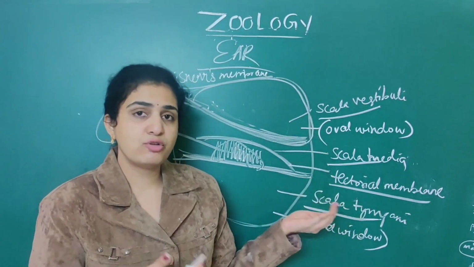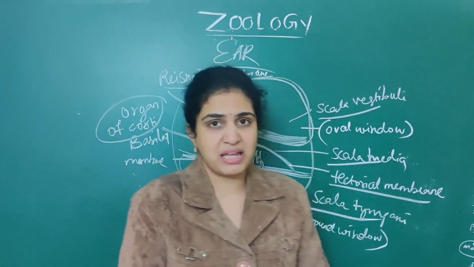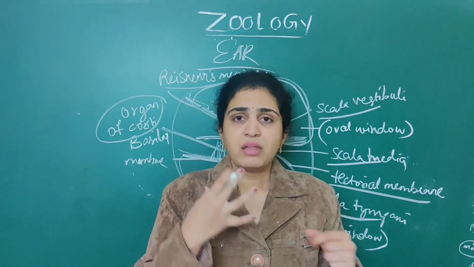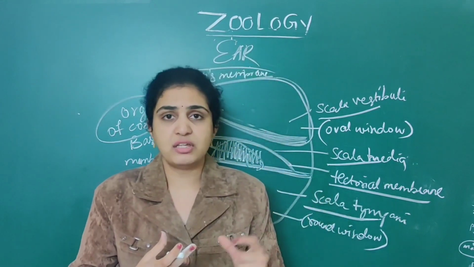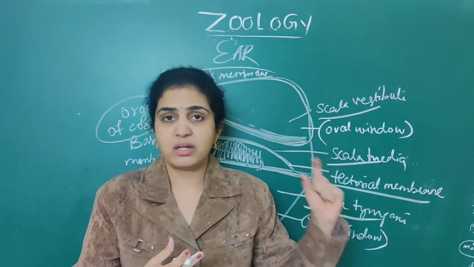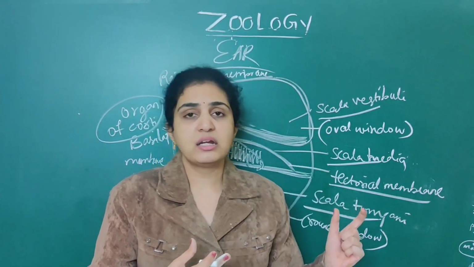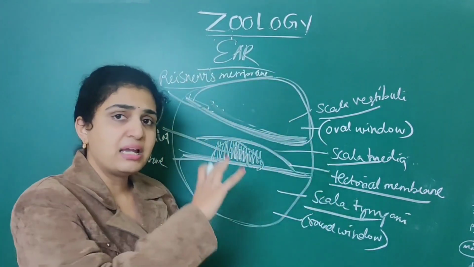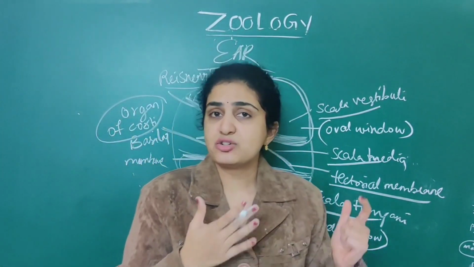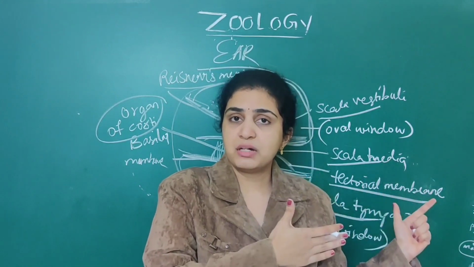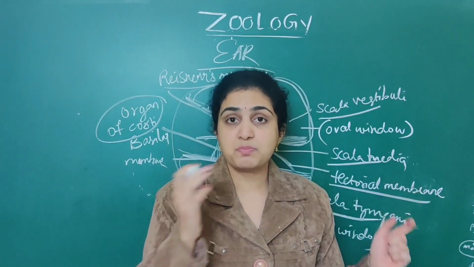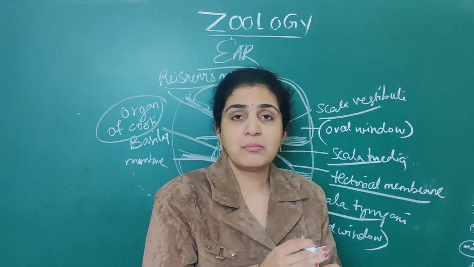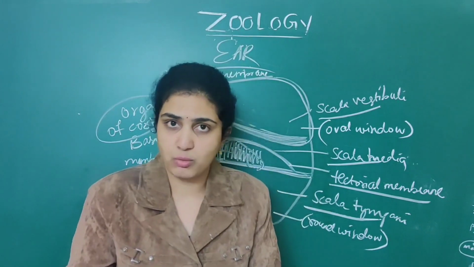But mainly for now, remember the NEET questions that are based on this topic. First, they will ask you about the parts of the ear. First is pinna, outer ear, middle ear, inner ear. The outer ear is associated with the pinna as well as the external auditory meatus. The external auditory meatus is a long canal. It helps in transmission of sound waves from the pinna, the cartilaginous part, into the middle ear through the tympanic membrane. So this tympanic membrane also helps in transmission of sound waves.